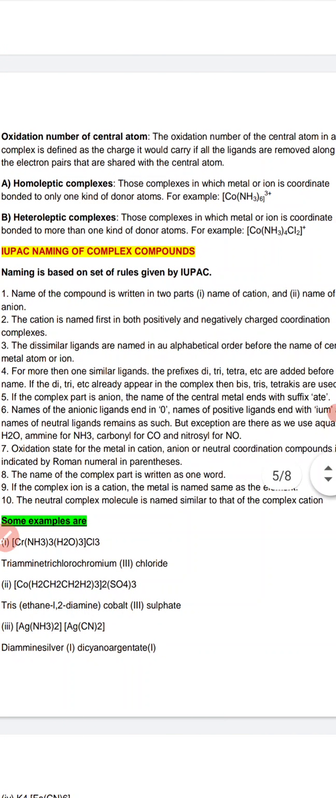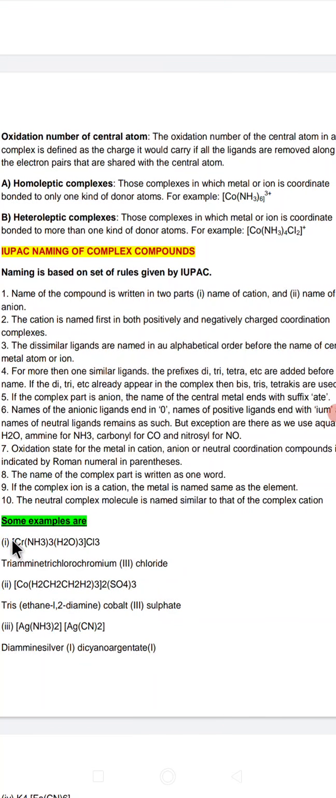For this, IUPAC naming is based on certain rules. IUPAC, the International Union of Pure and Applied Chemistry, has provided us certain rules, and based on these rules we have to name this complex. There are certain guidelines by which we can name this compound. And what are those guidelines? The guidelines are as follows. First, naming is based on a set of rules given by IUPAC.